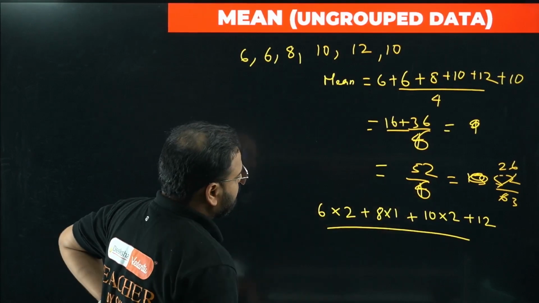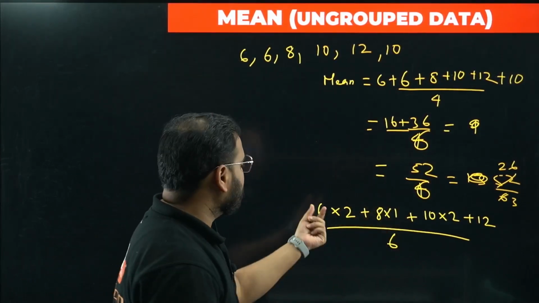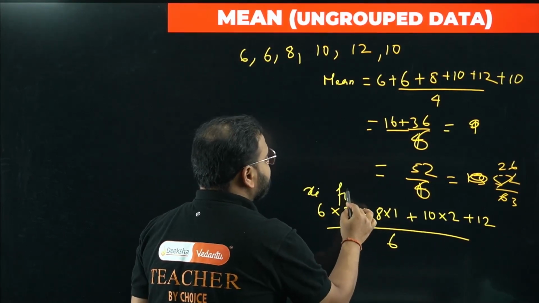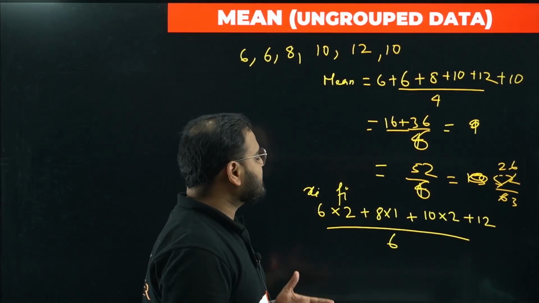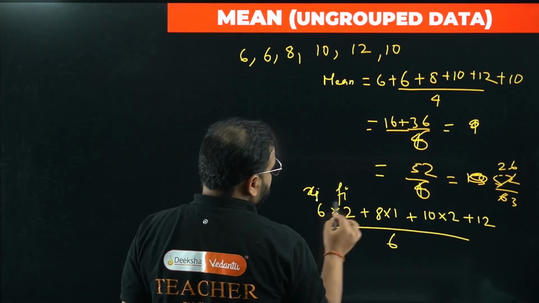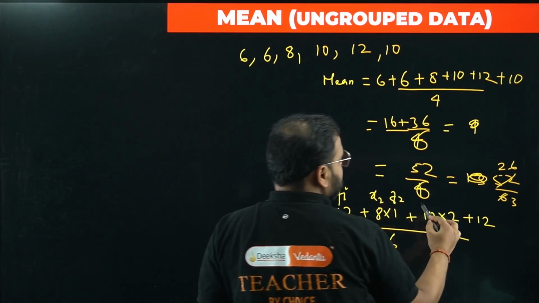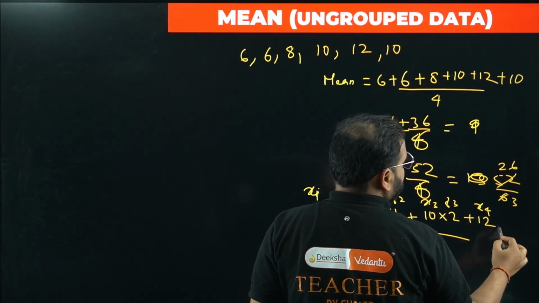Now have a look. If you check this over here, I have to do it like this. This is the xi value and this is the frequency of that particular data. So xi is the data, and frequency is, let's say, like this. If I write it as x1, this is f1, this is x2, then this is f2, this is x3, then this is f3, and this is simply x4 into 1.